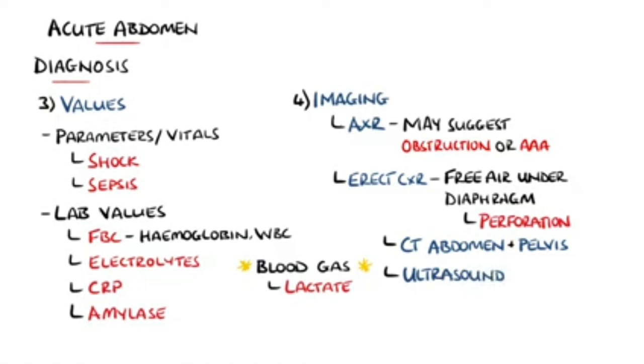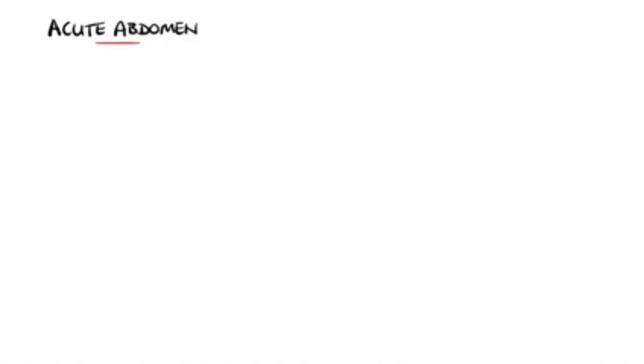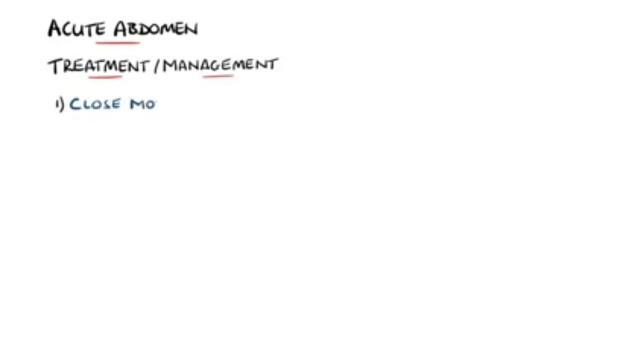It may evaluate the gallbladder and biliary system. It can do a fast scan for the presence of free fluid in the abdomen or the pericardium, as well as being able to look for the rupture of an ectopic pregnancy or ovarian torsion. The treatment and management of patients with an acute abdomen will vary depending on the underlying cause. However, there are some general principles that may be followed.